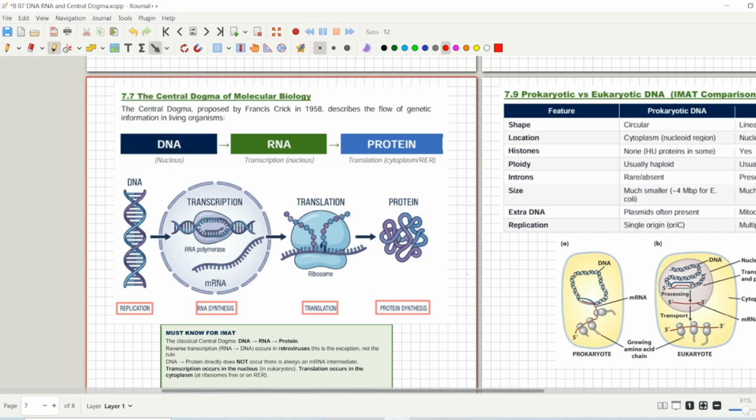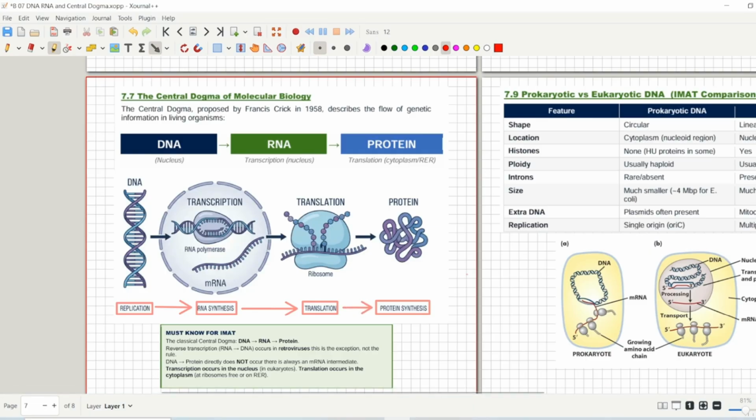The first process is replication. You make a replica or a copy of DNA. After you have that copy, from that copy you will make an RNA molecule. After that RNA molecule has been made, it is called transcription. After transcription, the next process is translation. What happens in translation? In translation you make protein molecules.